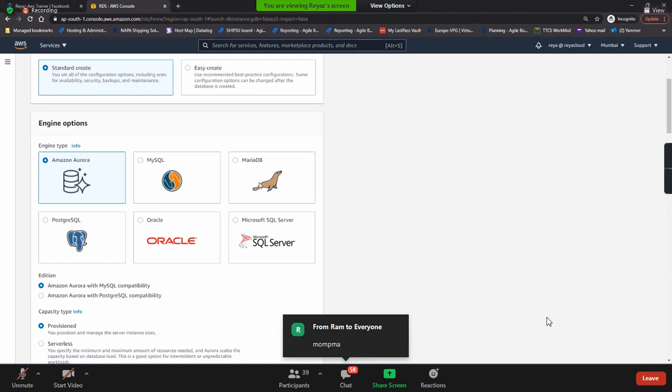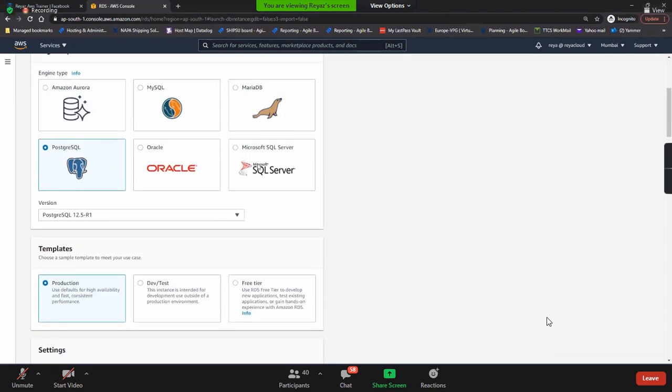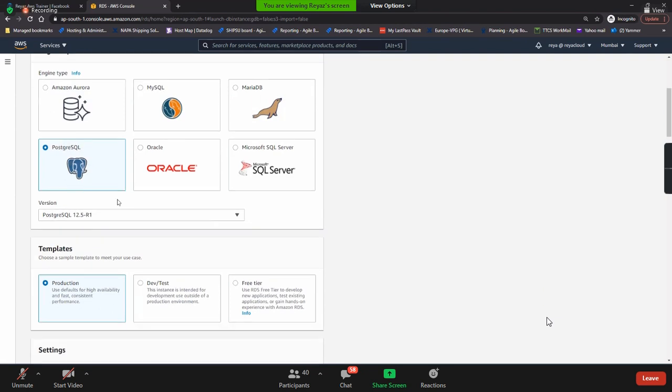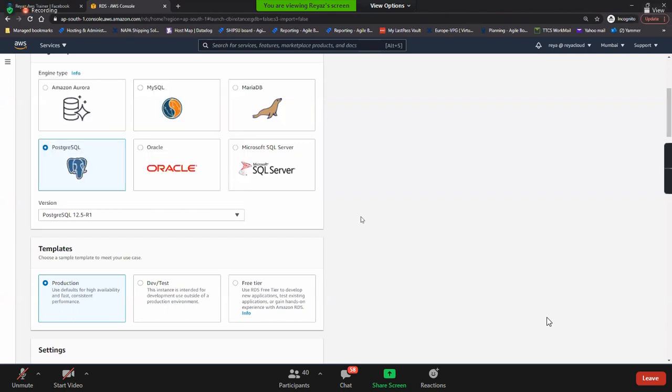You can select any of these, but remember, don't select Oracle and MS SQL Server because they require licenses. For now, you can go with Postgres or MySQL, whatever you feel. No issues at all. Select PostgreSQL, for example, guys, and then you have so many versions. Database engines have versions.